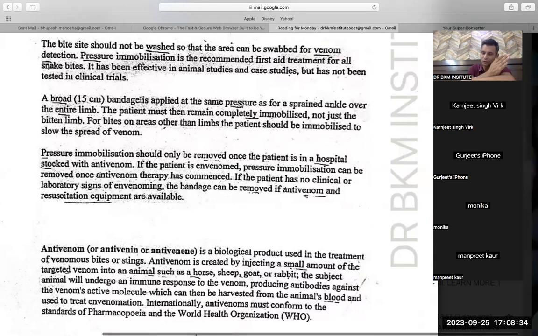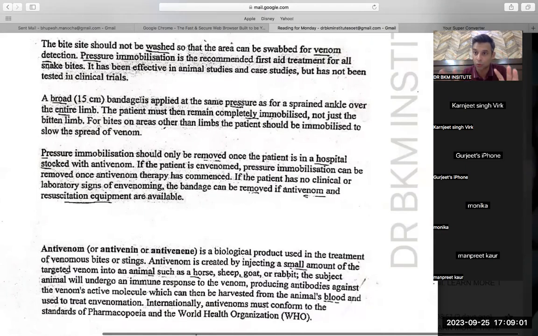Once the patient is in hospital. So I understood the point that the bandage must remain on until the patient is in hospital. So that was the word I could fit rather than while. That means until the patient reaches hospital, please do not remove the bandage.